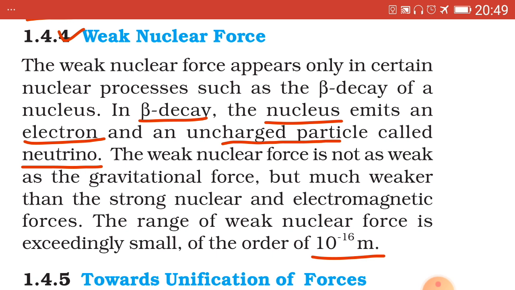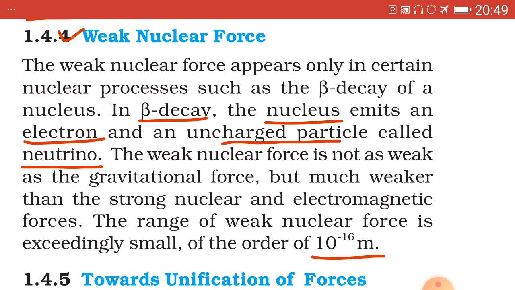Here it is given that in beta decay the nucleus emits an electron. Now the question arises in our mind: how is the electron possible inside the nucleus, because electrons are revolving around the nucleus, that is outside the nucleus in different orbits? Then from where does this electron come in the nucleus?